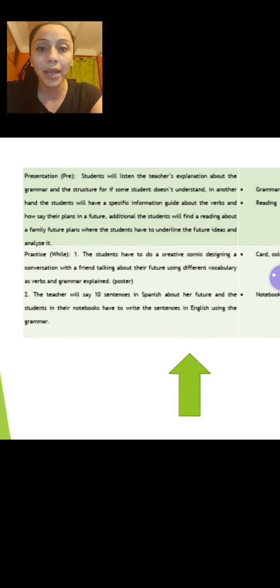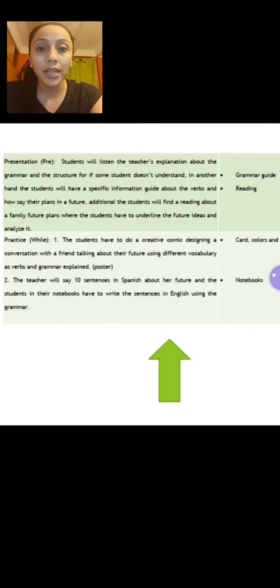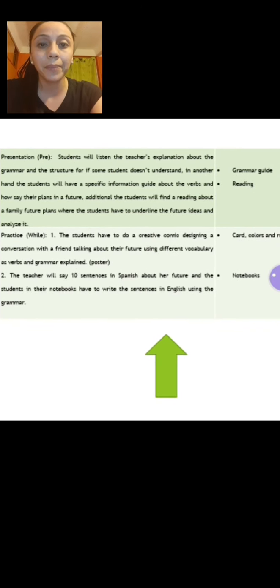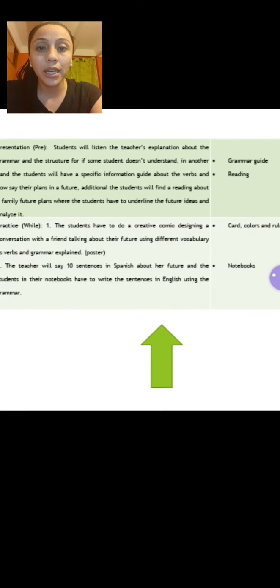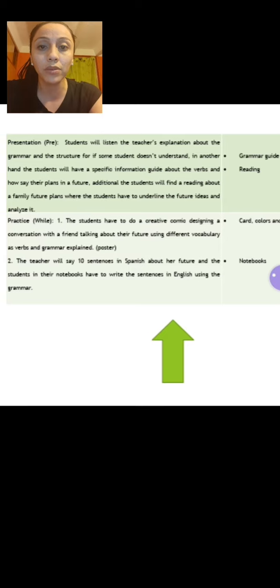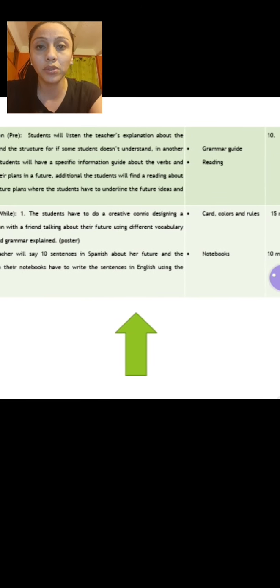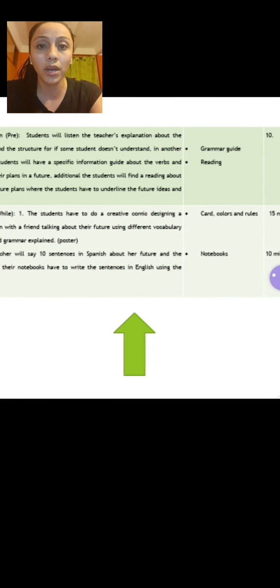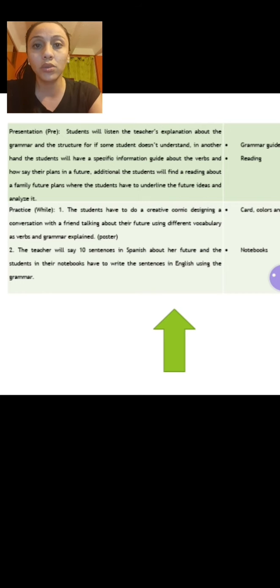The other one is the presentation, which is according with the grading part. According with that, the students will listen to the teacher's explanation about the grammar and the structure, where the teacher has the opportunity to explain what the specific structure is, what its use is, and for what context you need that structure, etc.